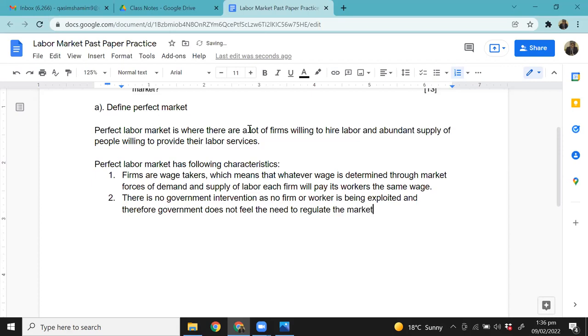That's what I explained. Another thing you need to know for a perfect labor market is that there is absence of labor unions.